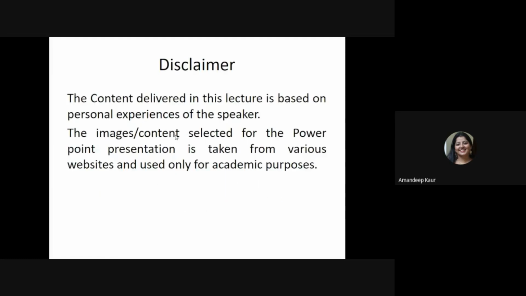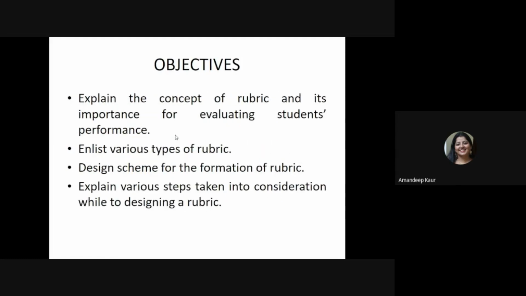So in this particular session, the discussion will be on the concept of a rubric and its importance for evaluating student performance. What are the different types of rubrics available? The design scheme for the formation of a rubric, and what are the different things that at departmental level we need to consider when designing a rubric.